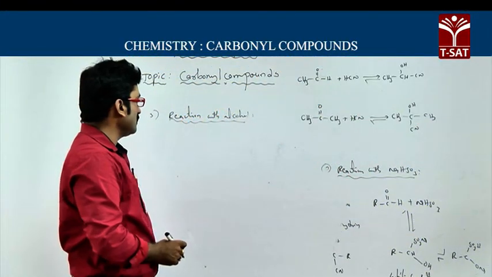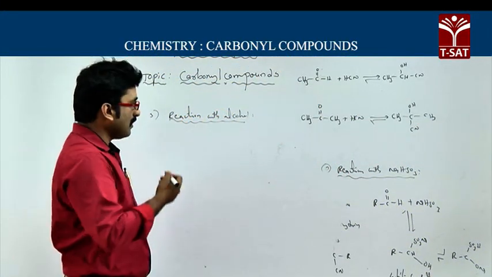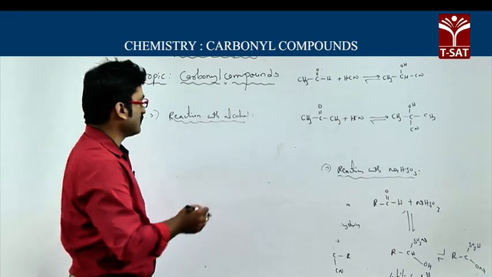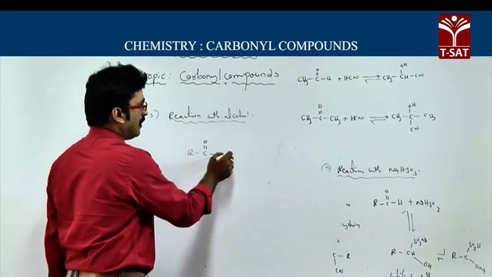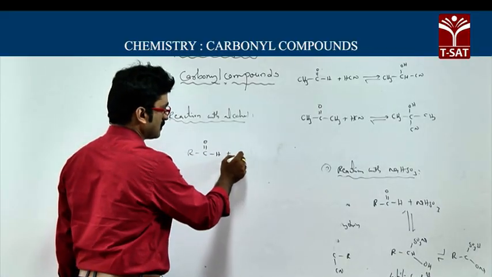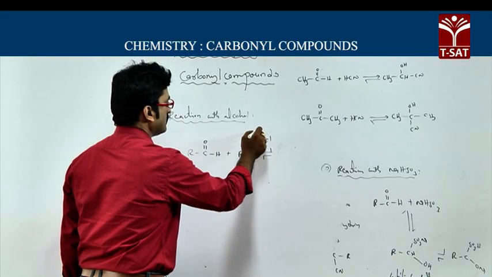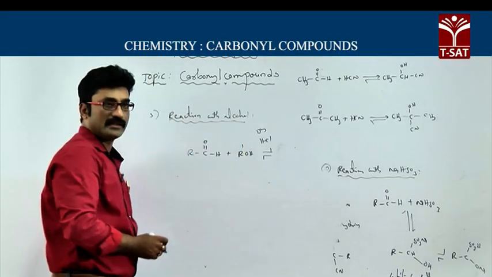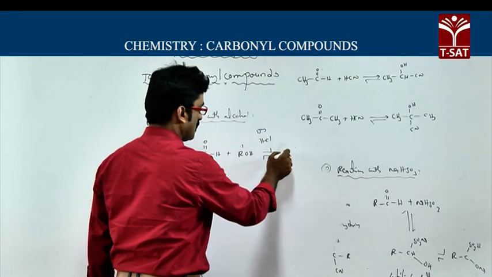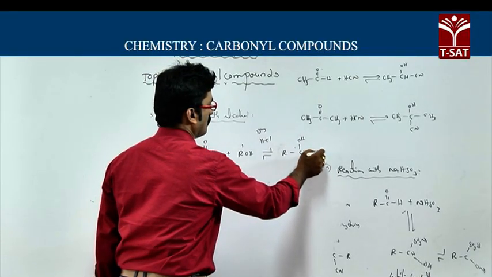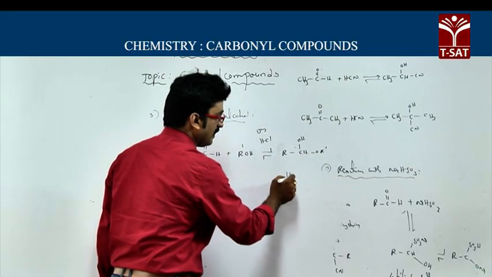Aldehydes and ketones can also react with alcohols in the presence of HCl and form hemiacetals and acetals. Now I am taking aldehydes first. Aldehydes react with alcohols in the presence of dry HCl, and you will get R-CH(OH)-OR'. This is called a hemiacetal.